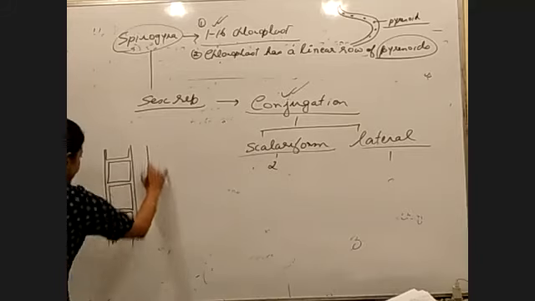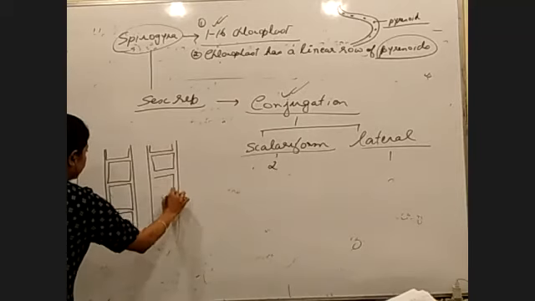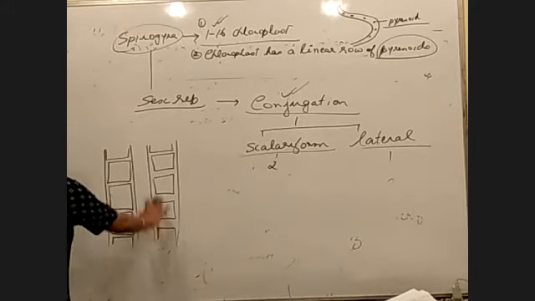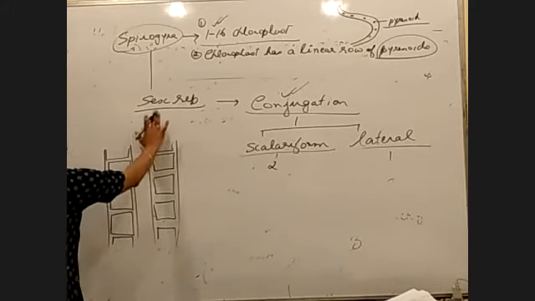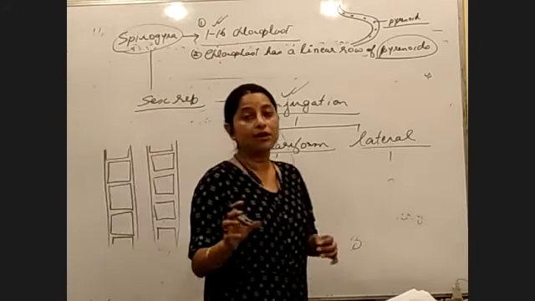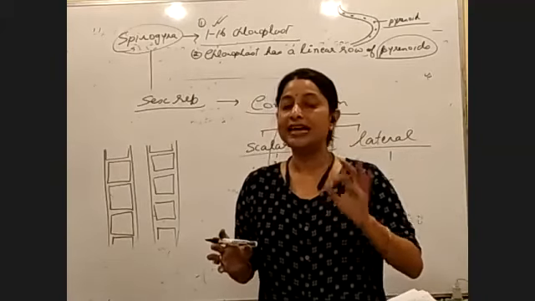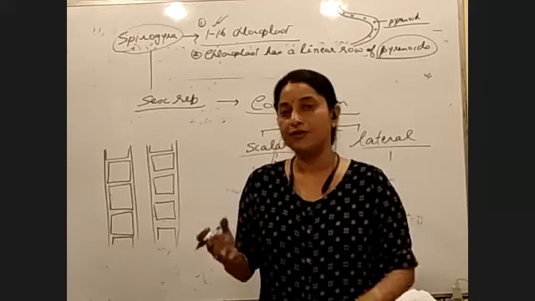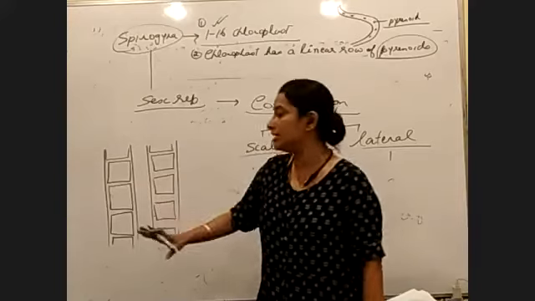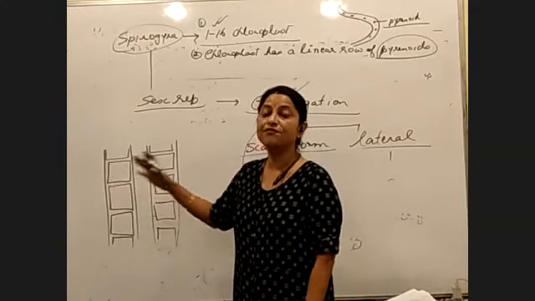So suppose this is one filament and this is another filament of Spirogyra. Right? So since they have to undergo sexual reproduction, obviously they have to form gametes. And when we talk about gametes, we use the words male gamete and female gamete. Male gametes are produced by the male plant, and female gametes from the female body. In case of Spirogyra, we cannot use words like male Spirogyra or female Spirogyra.